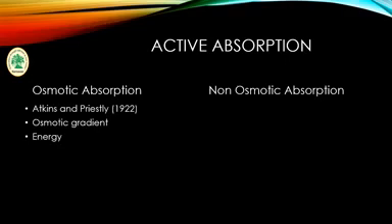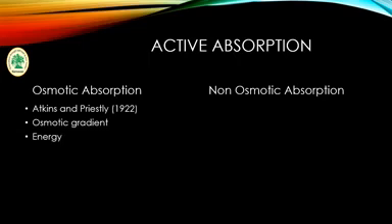Non-osmotic absorption was proposed by the scientists Cramer and Thiamin in 1959. In this process, water is absorbed according to the concentration gradient. In osmotic absorption, water is absorbed according to the osmotic gradient, and in non-osmotic absorption, according to the concentration gradient, and it requires utilization of energy released in respiration.